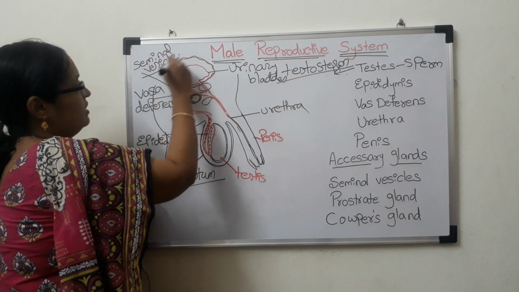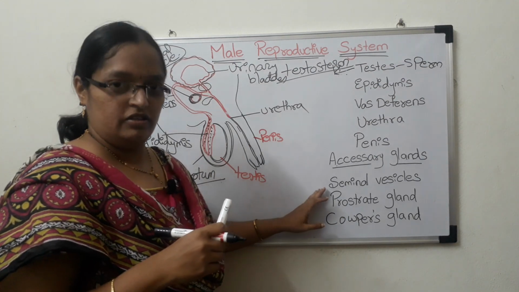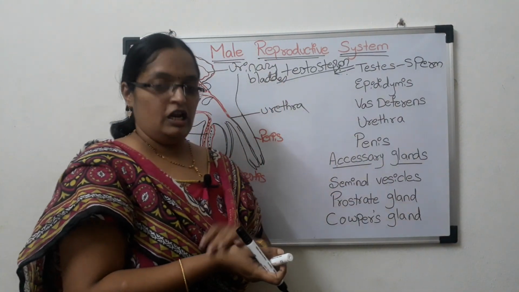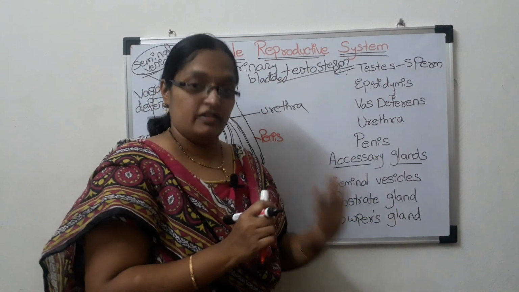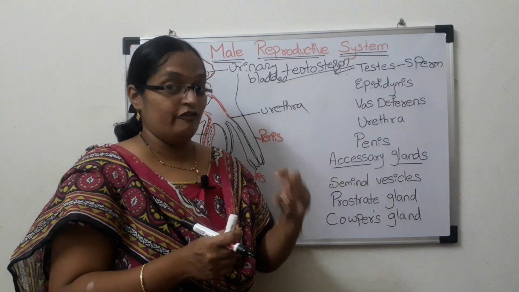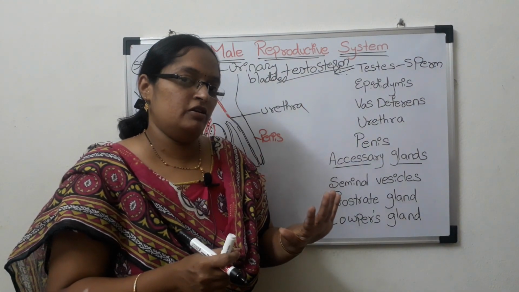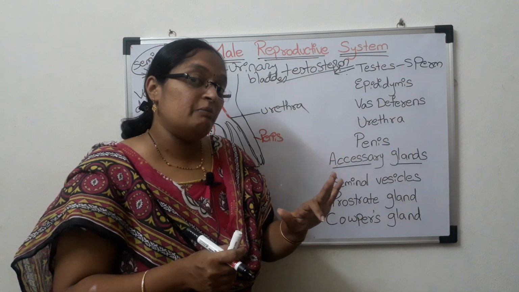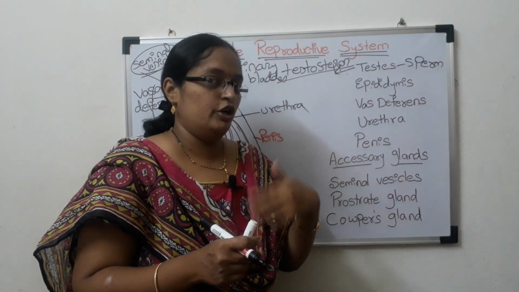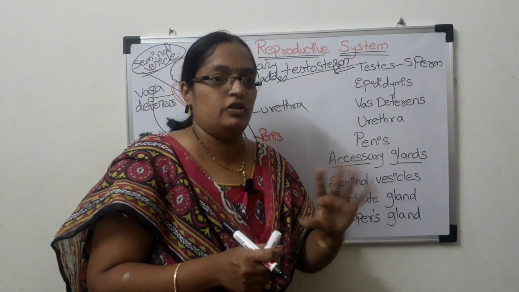Seminal vesicles secrete a whitish fluid which is mixed with the sperms. This is used for the nourishment of the sperm cells. They give food material to the sperm cell so that the sperm cell stays alive, otherwise it may die. In order to provide nutrients, the seminal vesicle secretions are useful.